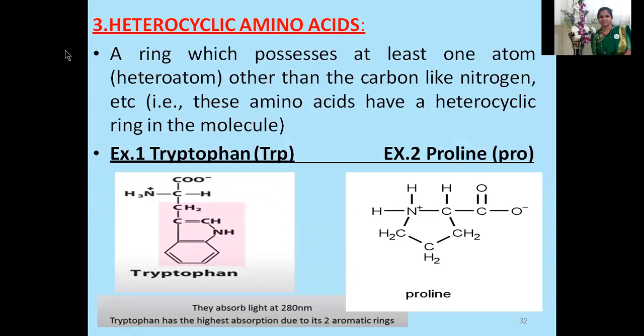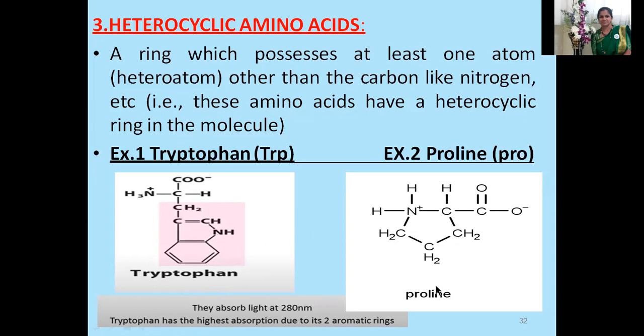Now let's go through the classification of heterocyclic amino acids. As the name suggests, hetero: a ring which possesses at least one hetero atom, other than carbon, like nitrogen. That is, these amino acids have a heterocyclic ring in their molecule. For example, tryptophan, where other than carbon you can see the presence of nitrogen.